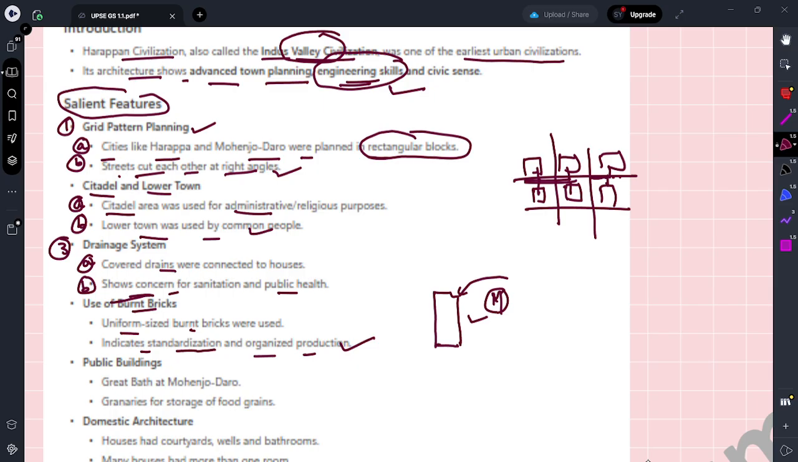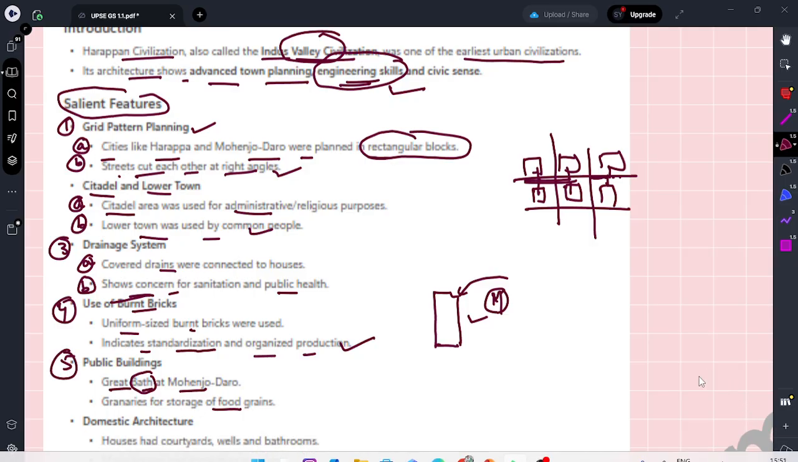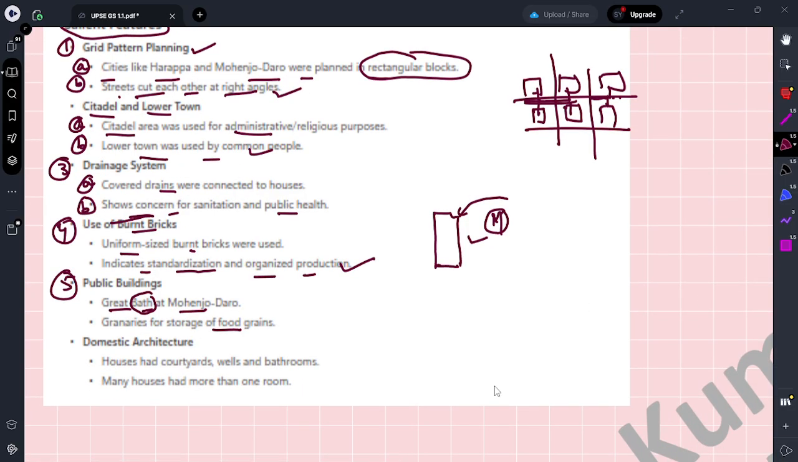Next, public buildings like the Great Bath at Mohenjo-daro, where people used to bathe. There was a granary for storing food. So this is the fourth point, this is the fifth point. And at the end there is domestic architecture. Domestic architecture in the sense that houses had a courtyard, well and bathrooms.